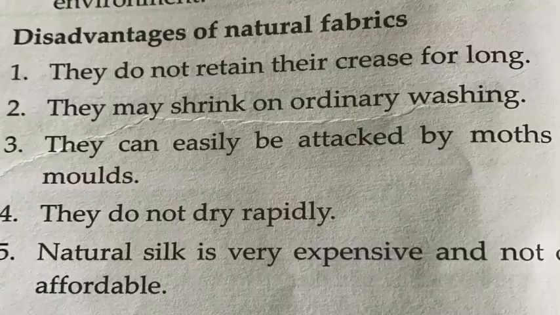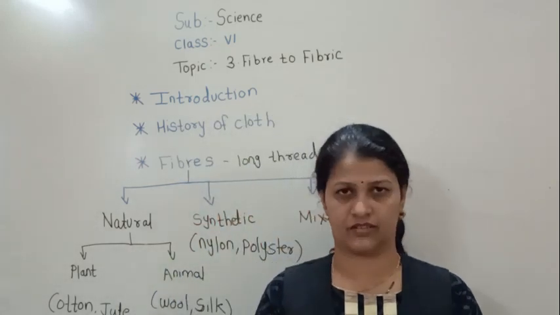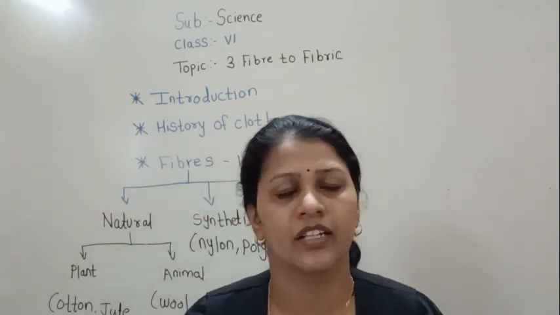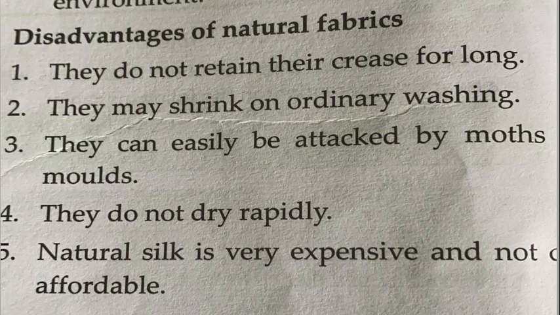So let's see the second disadvantage. They may shrink on ordinary washing. Shrink means what? Churle jatat. Am I right? They shrink on washing. Third disadvantage, they can easily be attacked by moths and molds. They do not dry rapidly. Natural silk is very expensive and not quite affordable.